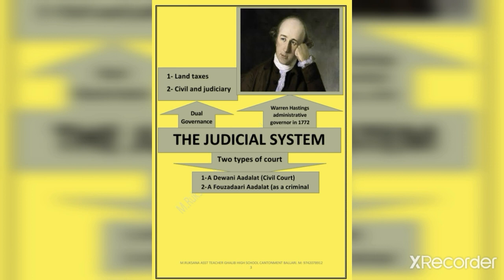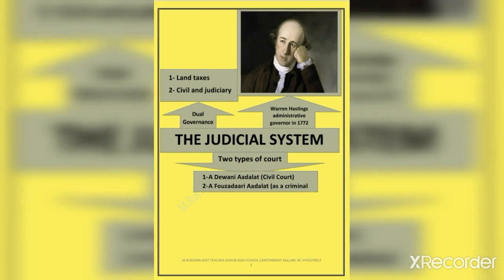This was attained by implementing a new judicial system in India, according to the administrative plan devised by Warren Hastings, who took over the administration as governor in 1772.